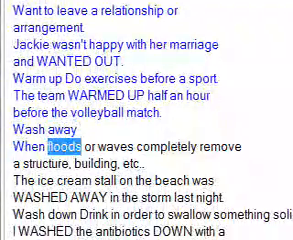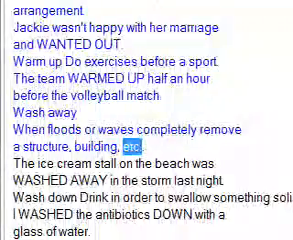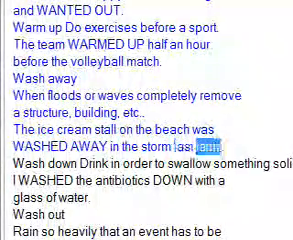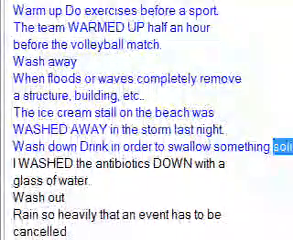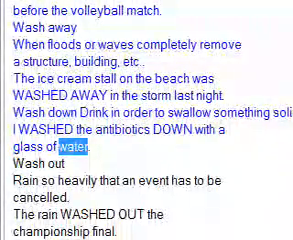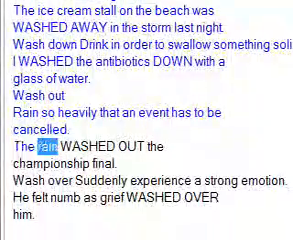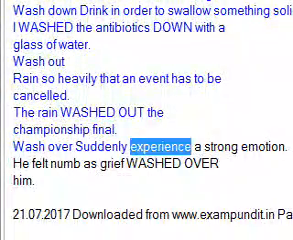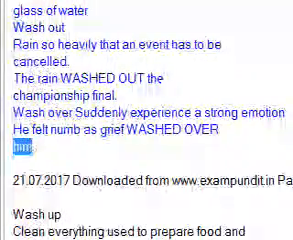Wash away: with floods or waste, completely remove the structure, building, etc. The ice cream stop on the beach was washed away in the storm last night. Wash down: drink in order to swallow something solid. I washed the antibiotics down with a glass of water. Wash out: rain so heavily that an event has to be cancelled. The rain washed out the championship final. Wash over: suddenly experienced a strong emotion. He felt numb as grief washed over him.